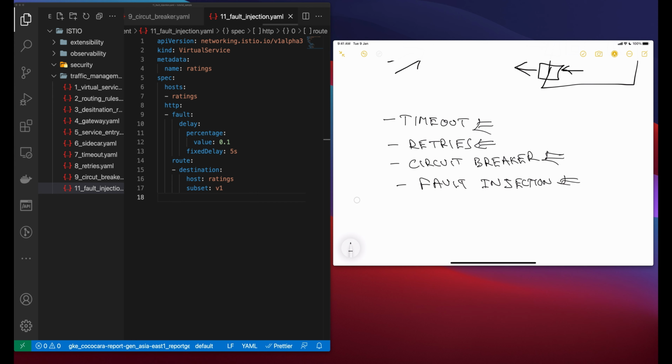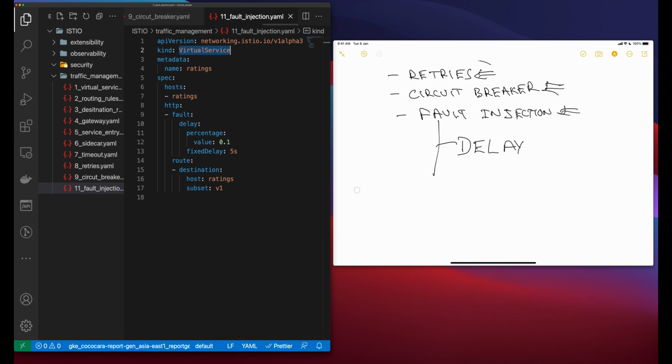Unlike other mechanisms for introducing errors, such as delaying packets or killing pods at the network layer, Istio lets you inject faults at the application layer. This lets you inject more relevant failures such as HTTP error codes to get more relevant results. You can inject two types of faults. Both are configured in a virtual service. When you define a virtual service, you can define faults there. The two types of faults are delays and aborts.